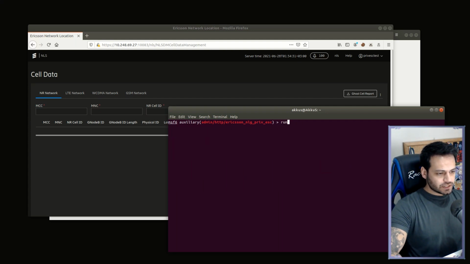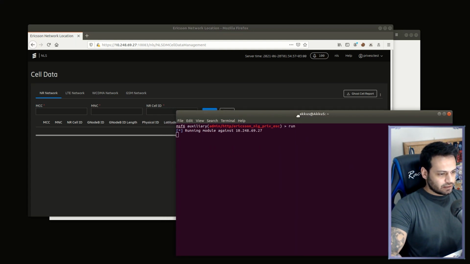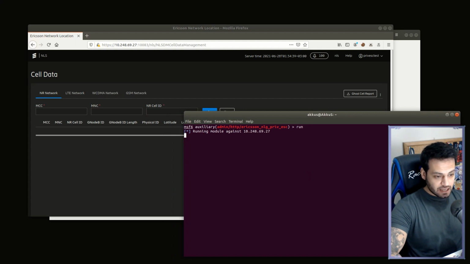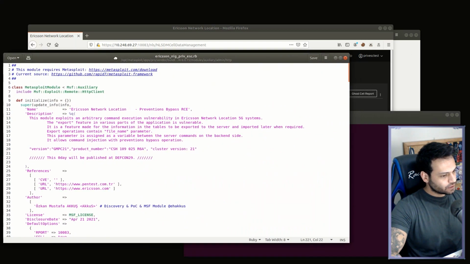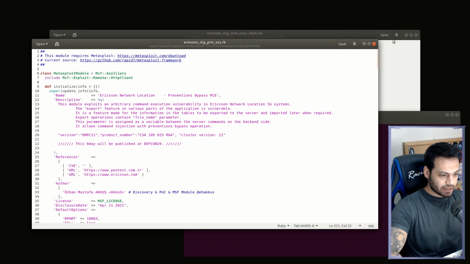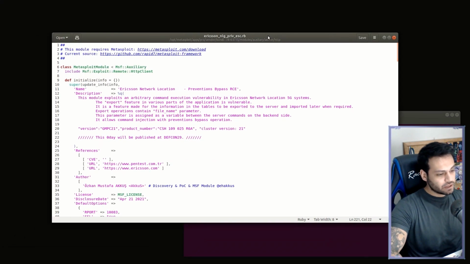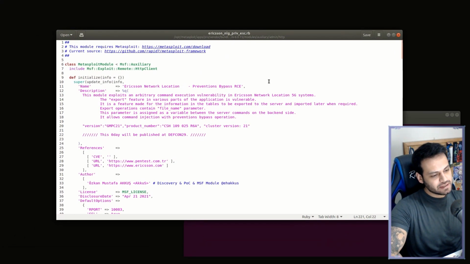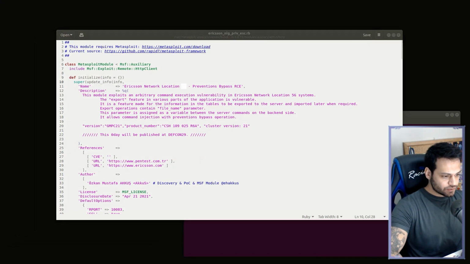Let me show you what's going on in the background while the exploit is running, guys. The Ericsson NL uses Postgres. It also has different components too. The configuration file that contains the most important information is under the control of the MPC user, and we already have this user when we perform command injection on the bash.